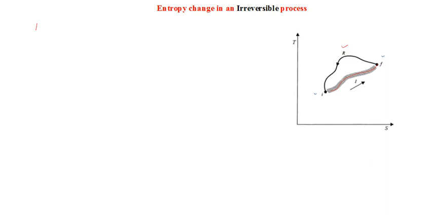So let's begin. Entropy being a state function, mathematically I can write that its value depends only on its initial and final positions, right? So we can write that for a closed process, dS should be equal to 0. I think that can be clearly understood.